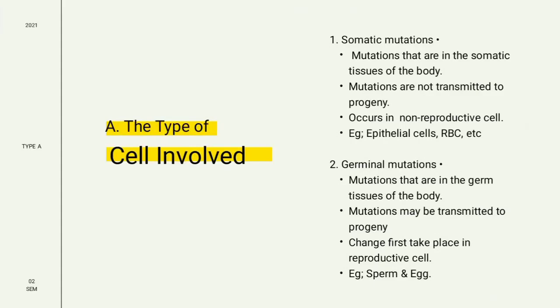Germinal mutation. Mutations that are in germ tissue or germ cell of the body are called germinal mutations. These mutations may be transmitted to progeny and the change first takes place in the reproductive cells. Example, sperm and egg cells.